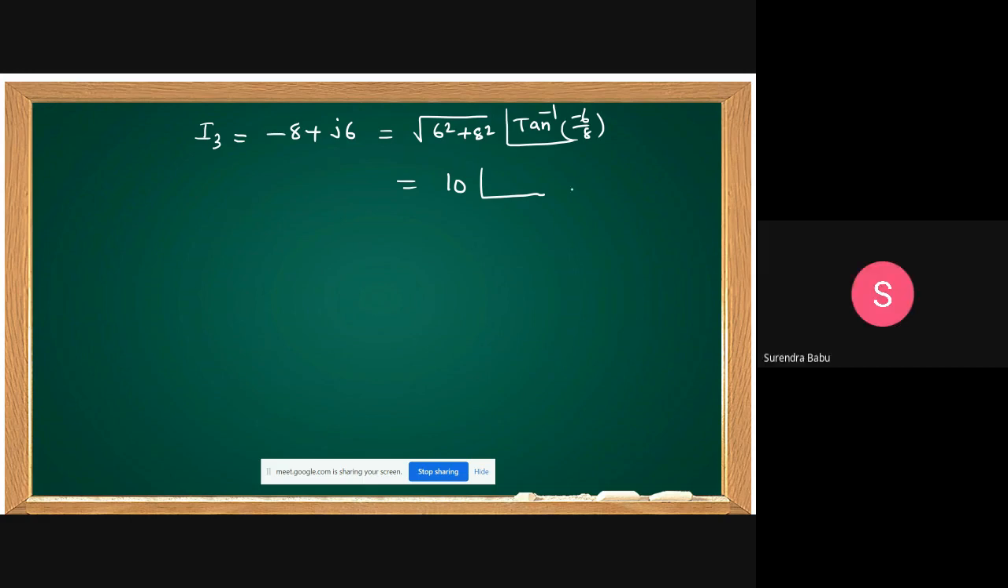Just use the calculator, tan inverse minus 6 by 8. Take the calculator, you do the tan inverse minus 6 by 8. How much do you get? You are not getting that answer. Minus 36.86, sir. Yeah, that is correct. But somebody is not getting it.